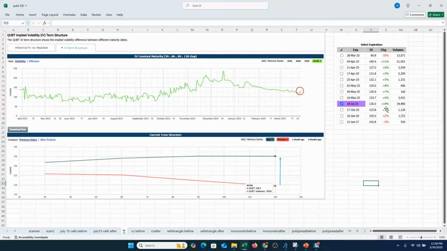You can see July with the biggest percentage move because that's where the call buying was centered in, with over 34,000 contracts overall trading in July. The big chunk of that, those 28,000 or so July 15 calls. So what sort of trades does that set up?